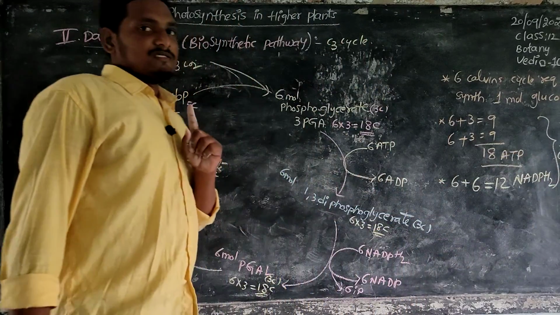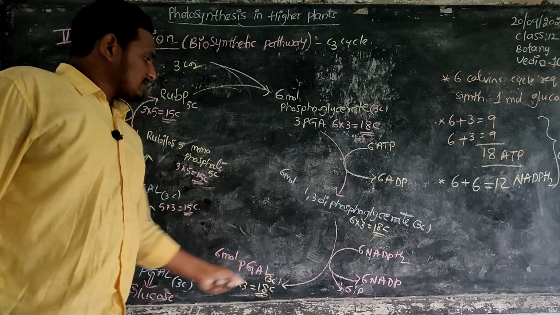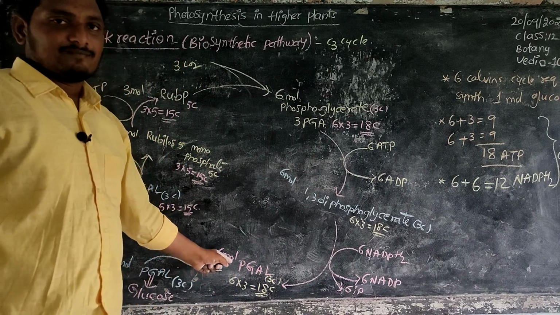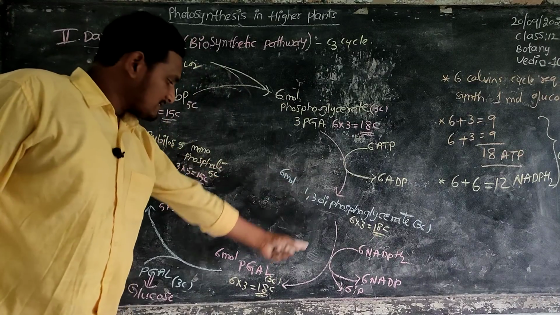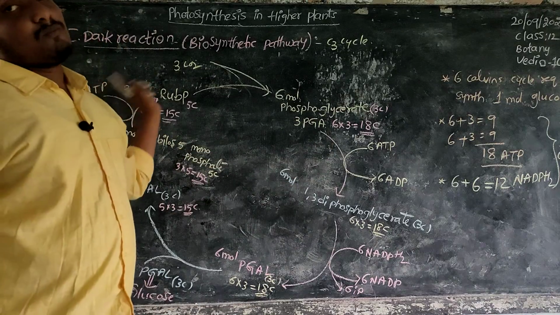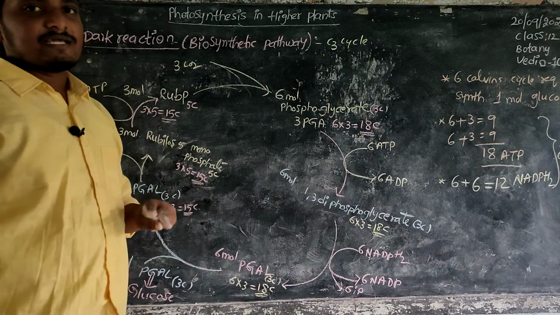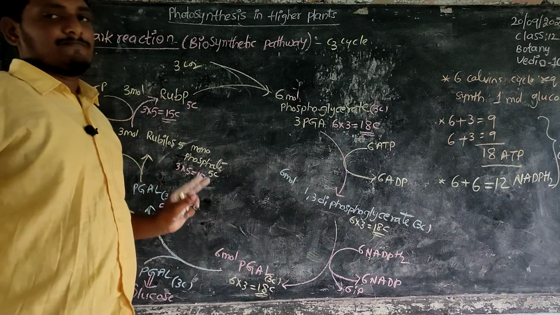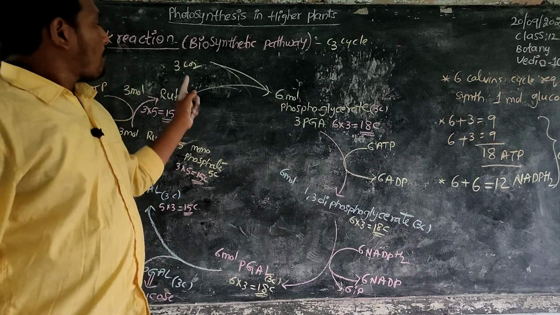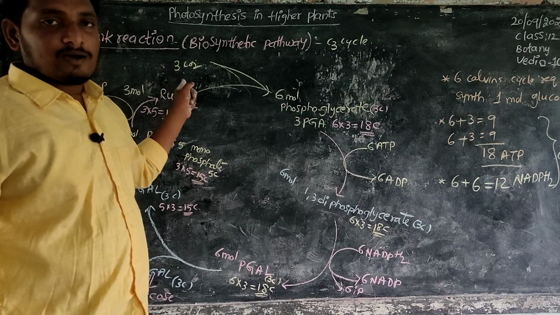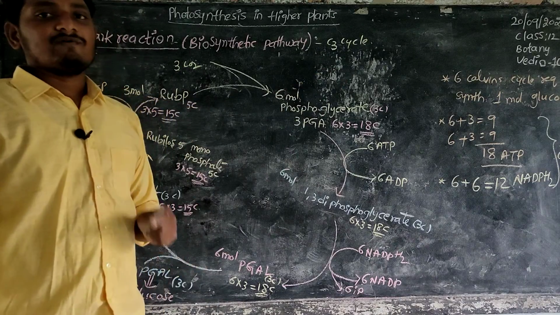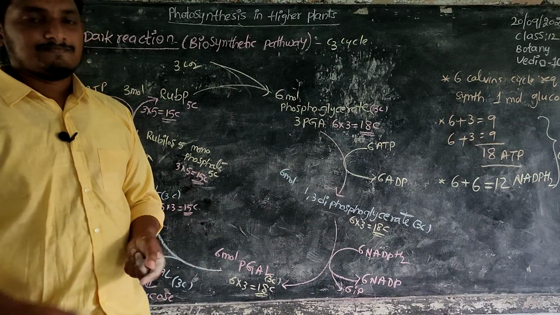We started with only a 3 carbon compound because it looks easier. When we take 1 carbon, we do not get separation here. That's why we are taking 3 carbons. 3 carbons are 1 cycle, 1 more 3 carbons are 1 more cycle. 2 cycles complete this process. This is for our better understanding, but actually every time only 1 molecule of carbon dioxide is involved in this reaction. A total of 6 Calvin cycles are required for 1 molecule of glucose to be synthesized.